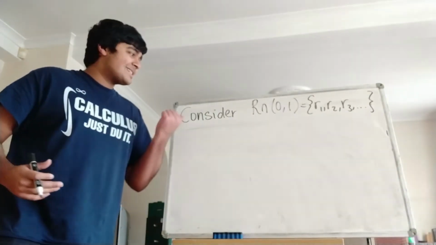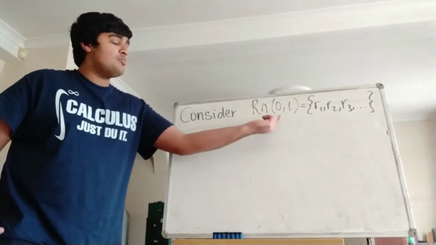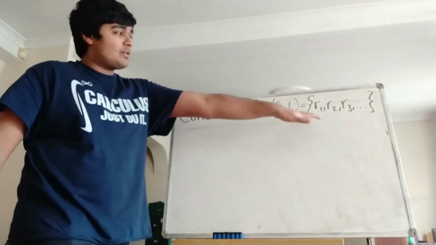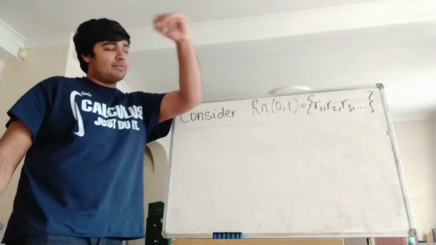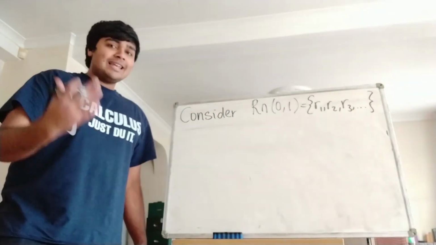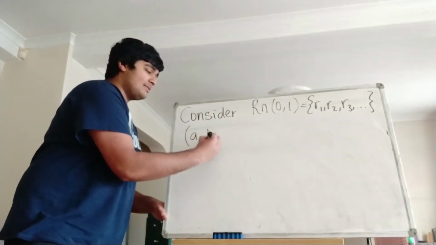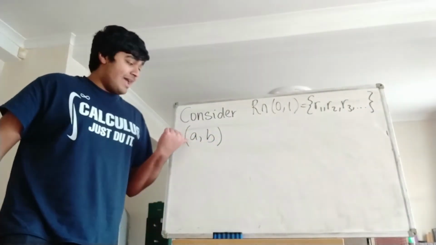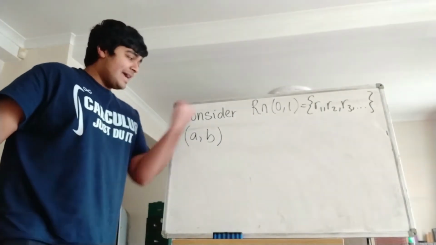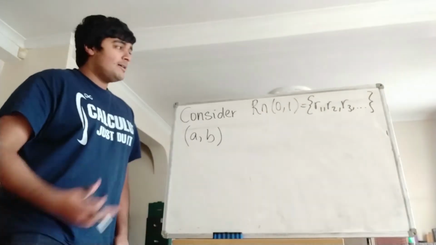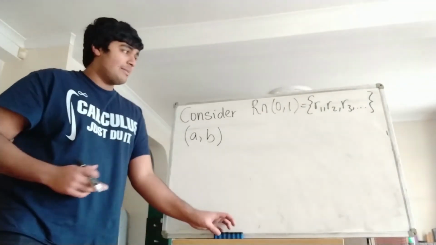Okay, so now what we're going to do is consider the set R intersect the open interval (0, 1). So all the elements in (0, 1) that are also in R, and I'm going to call this set R1, R2, R3, and so on. Now, by the lemma we just proved, we can show, or sort of a corollary from that, is that any open interval of the form (A, B), where A is strictly bigger than 0, any interval of this form will only contain finitely many elements of R. And that's just a corollary of the lemma we just had.